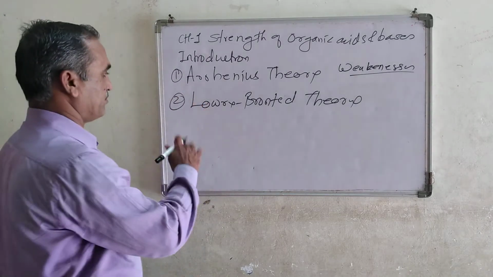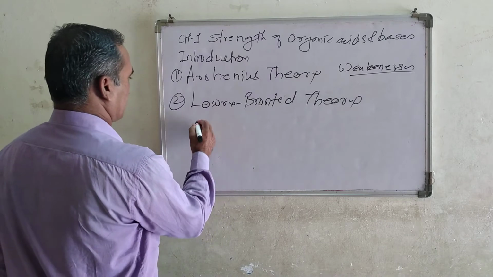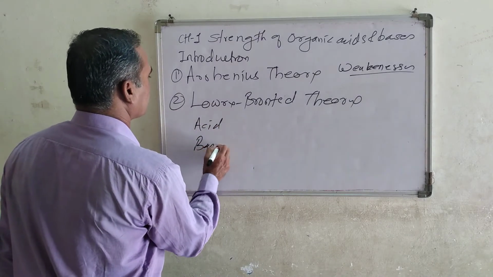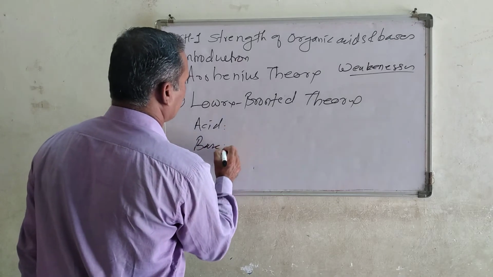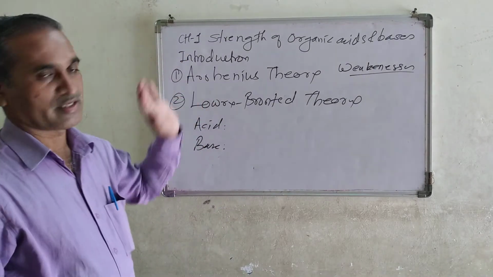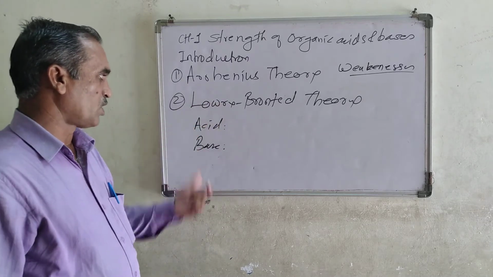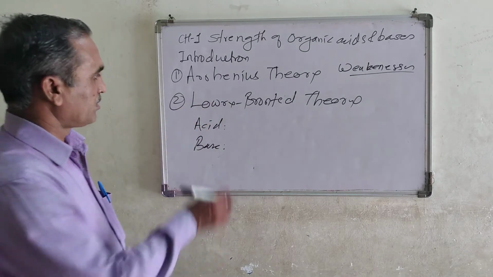According to the Arrhenius theory, we know the definitions. Now, according to the Lowry-Bronsted theory, they define acids and bases differently.